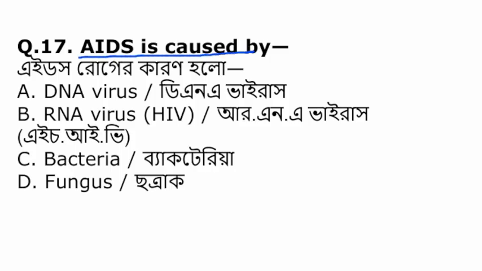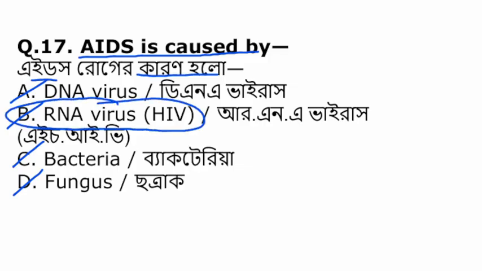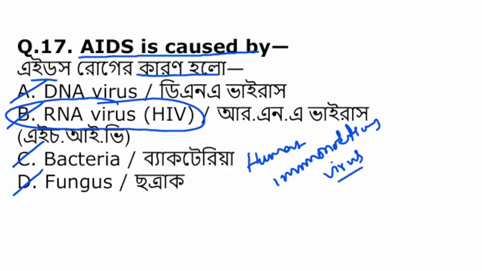AIDS is caused by, DNA virus, RNA virus that is HIV, bacteria, or fungus. The AIDS is caused by RNA virus, that is HIV, that is also known as human immunodeficiency virus, HIV virus.